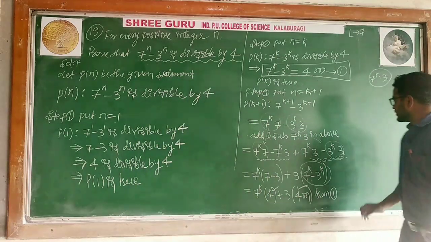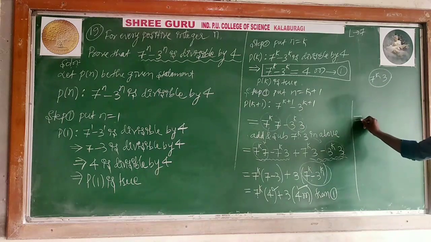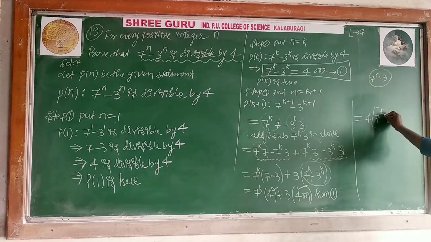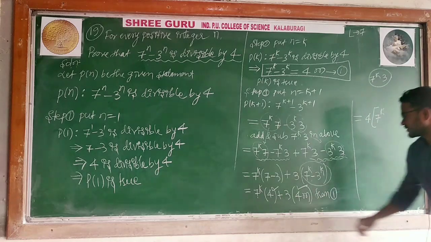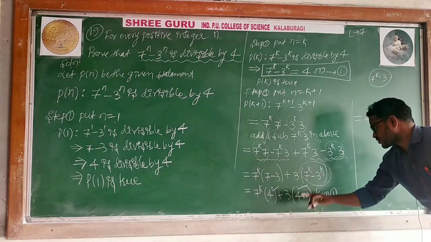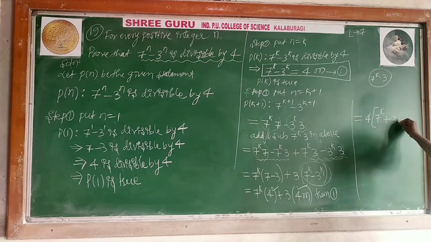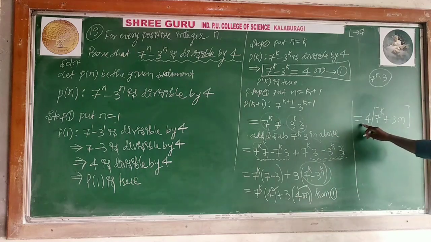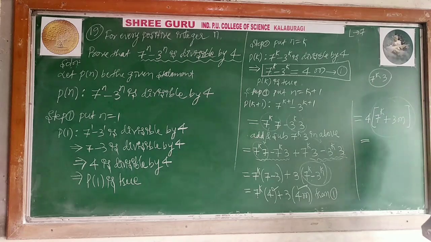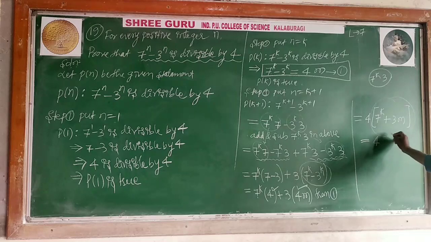See there, I can write here. Yes, now I will write. What is common? 4 is common. 4 common means what remains? 7 to the power k plus 3m. 4 goes outside. Means can I say it is equal to 4 into some value? You can say some other value. This is r, you can say. R may be anything.